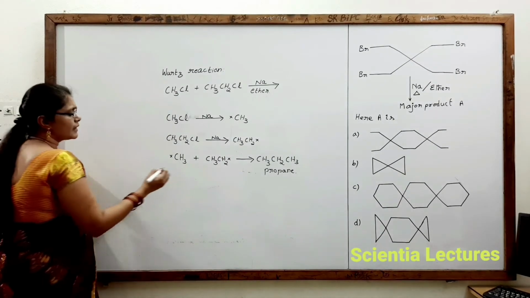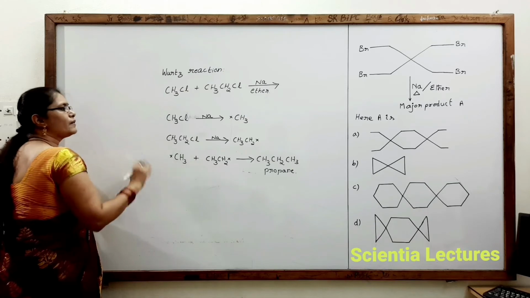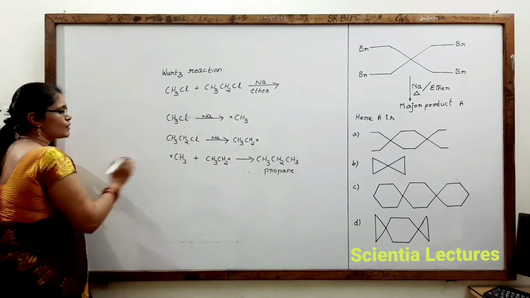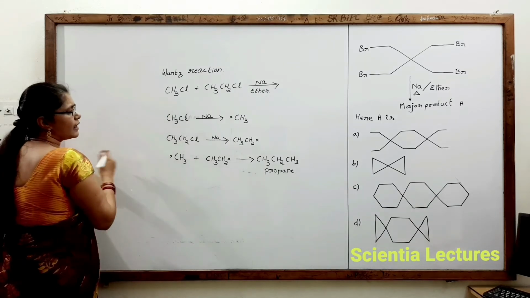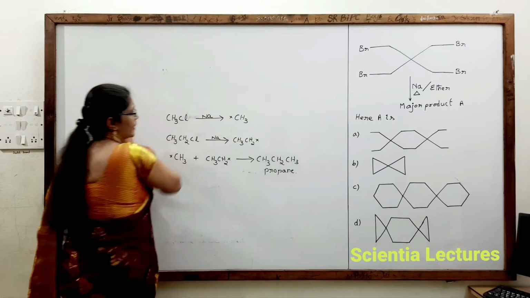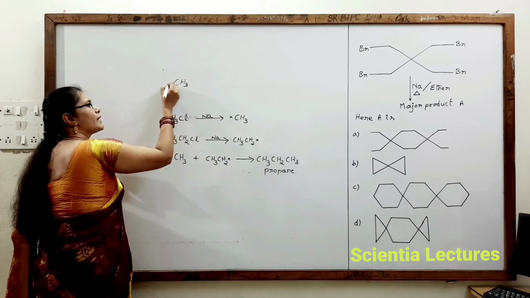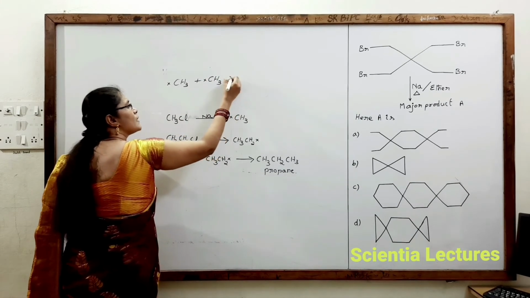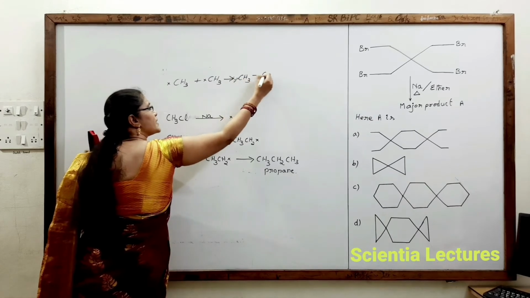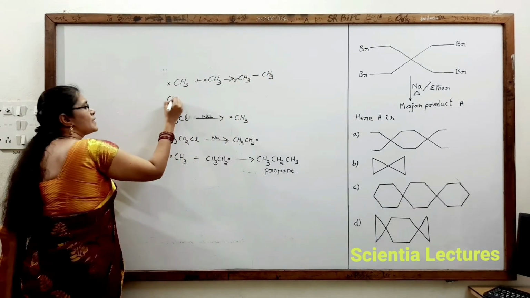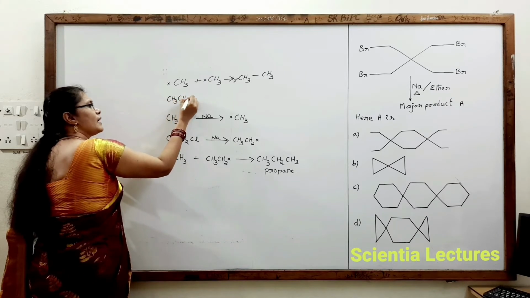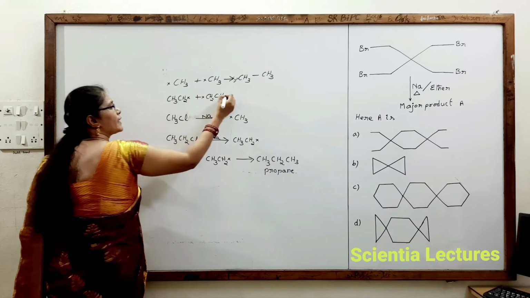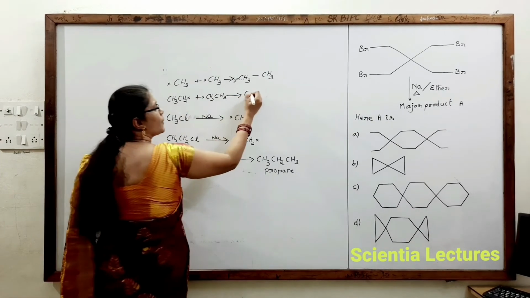So CH3 free radical can combine with another CH3 free radical, leading to the formation of CH3-CH3, that is ethane. Similarly, CH3CH2 free radical combining with another CH3CH2 free radical leads to the formation of butane.